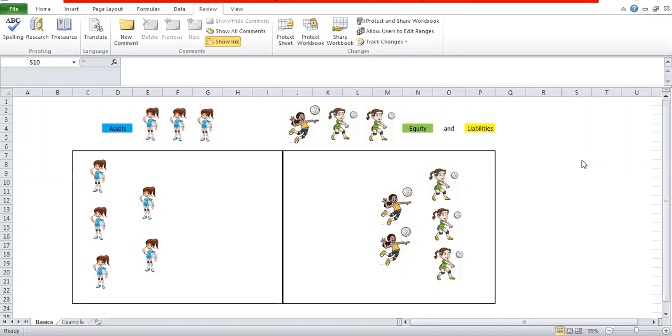So the balance sheet is a very important statement if we want to see how stable a company is and which part of its assets is financed by its owners. So that is the first important thing.